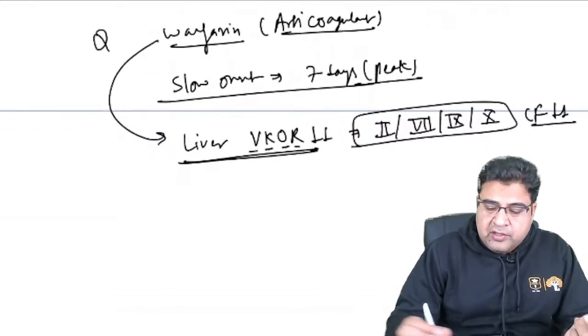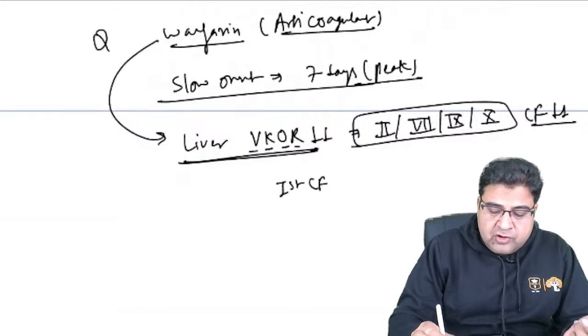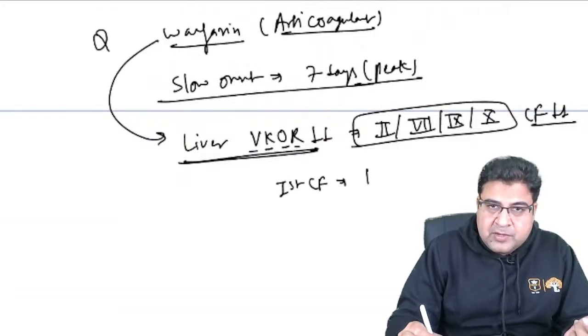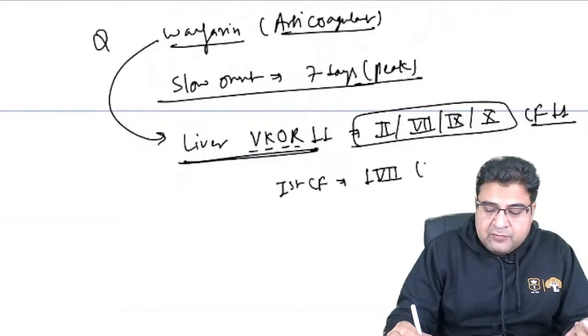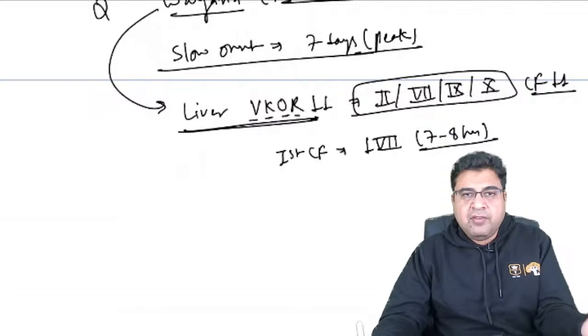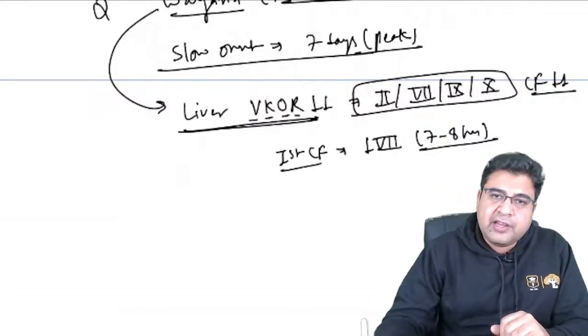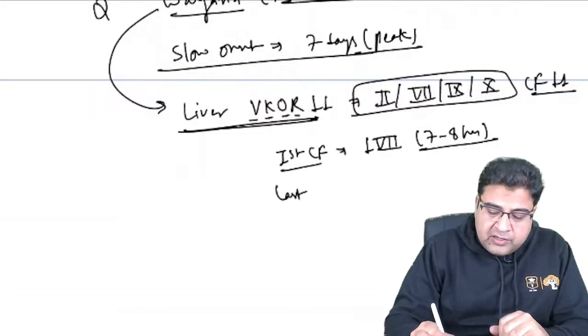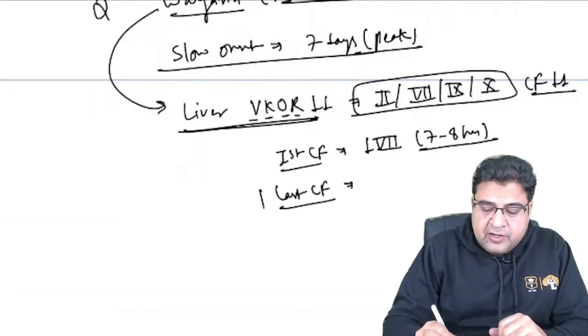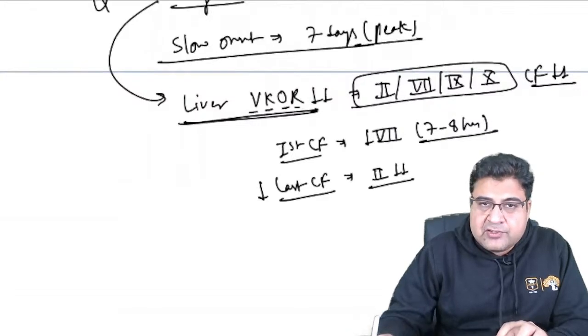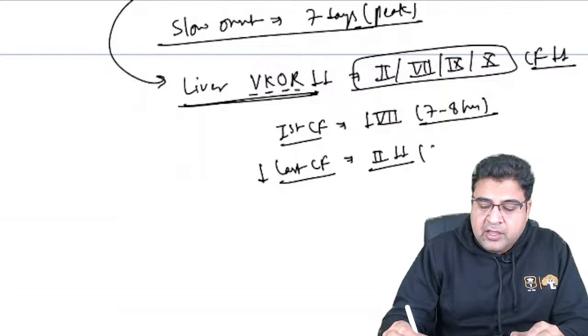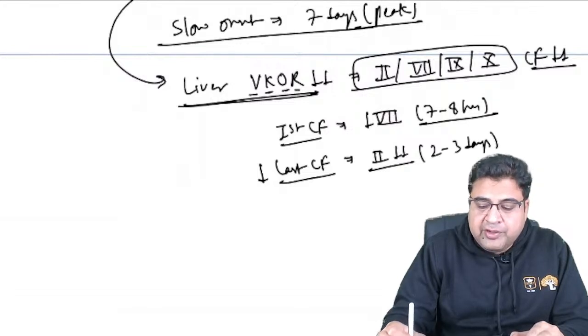Now the first clotting factor that is decreased in the plasma is clotting factor number 7, and that will start decreasing after 7 to 8 hours. So within 7 to 8 hours of giving warfarin, you will find that the factor 7 level starts declining. The last clotting factor that will decrease in plasma is factor 2, and that will take 2 to 3 days.